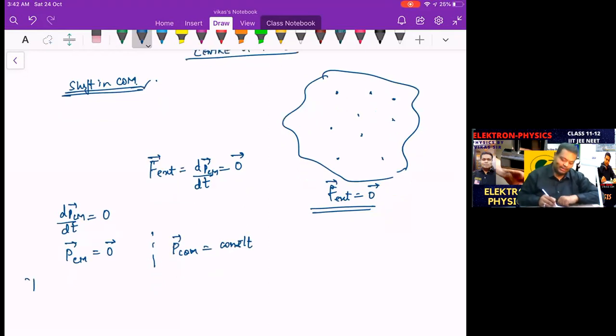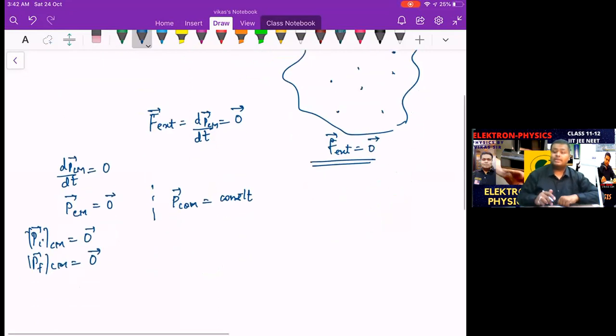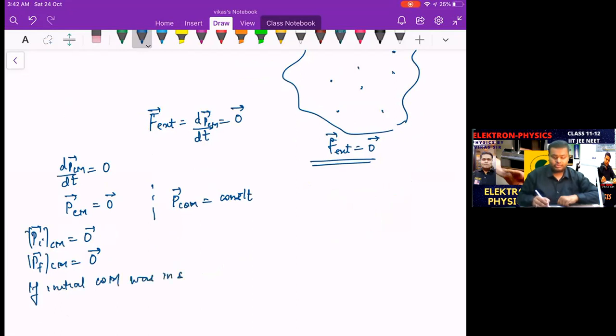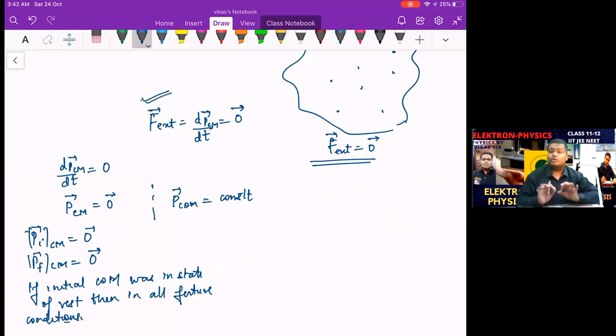Right? So which means that initially the center of mass momentum was 0, so finally also the center of mass momentum will be equal to 0. Which means if initially the COM was in a state of rest, then in all future conditions, that remains the prime condition that should remain.